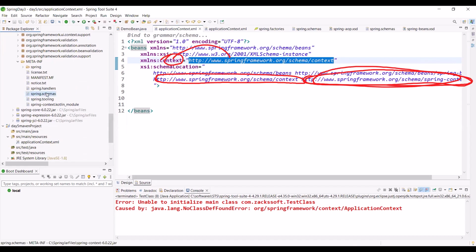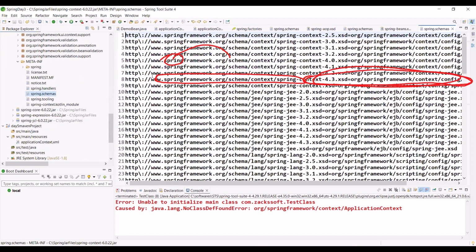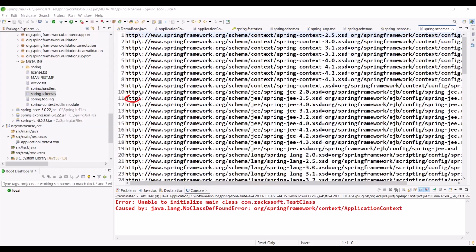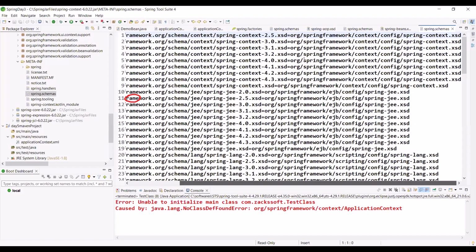Spring schemas. Simply let me open. Okay, Spring schemas. Just observe. Let me delete everything. So are you observing http www.springframework.org schema, like context, spring-context.xsd? This location points to another package.